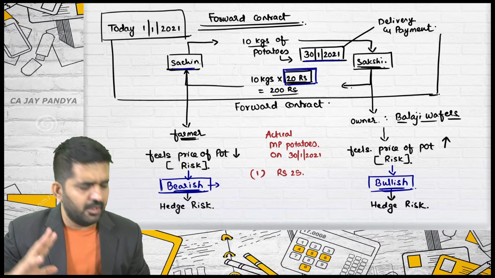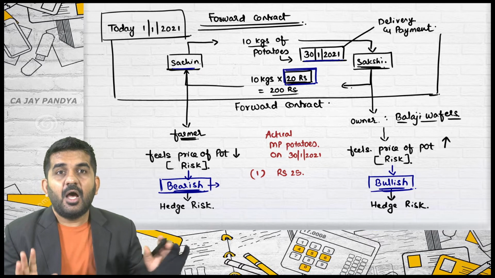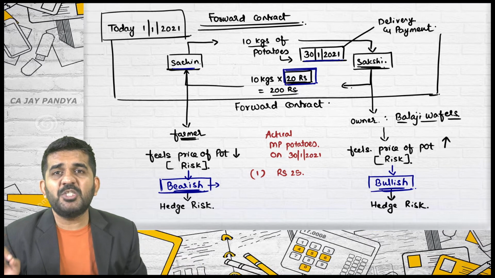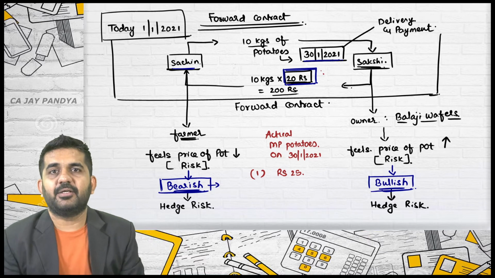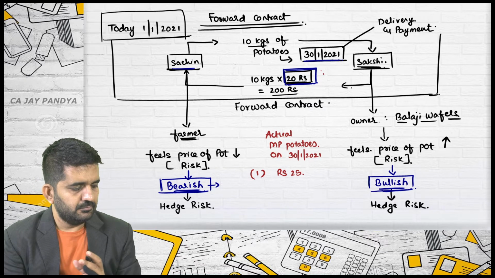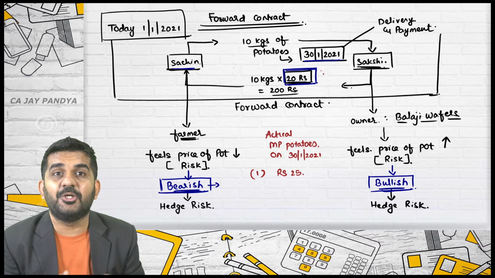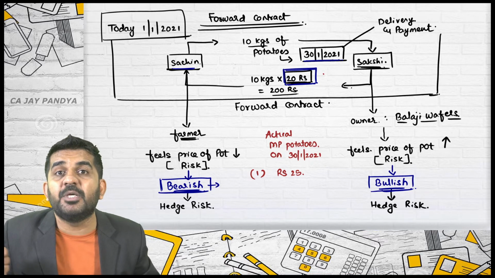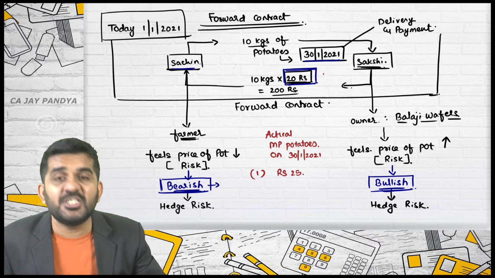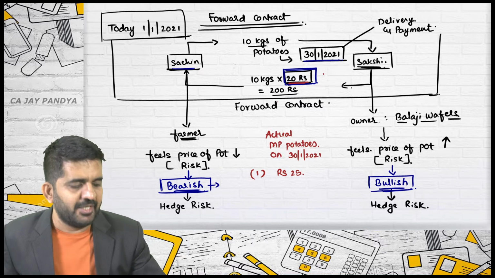Either Sakshi or Sachin needs to tell me, out of you two persons, which person feels that thank God I entered into this type of contract? Who will feel? Sakshi. Sakshi will feel that thank God I have entered into this type of contract. Why? Otherwise she would be paying 25 rupees per kg. Because she has entered into this contract, she will be getting at 20 rupees.